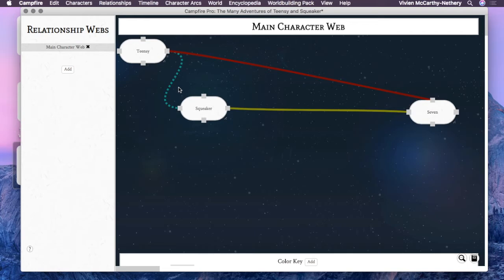And then she also has a rough time getting along with her cousin, so I'm going to make that connection there because she kind of has to drag both of them along and kind of struggles with that. So that's kind of my main character web, and I can flesh it out even more as I go.